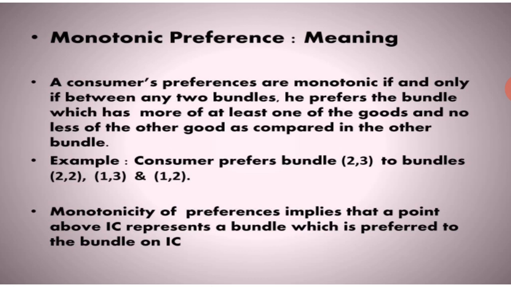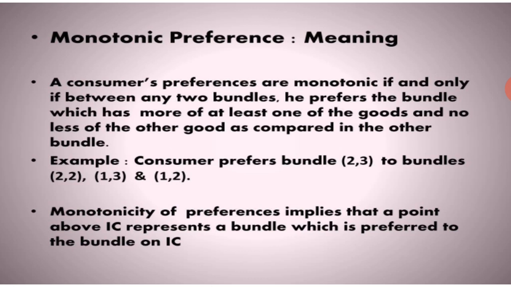So he will always choose (2,3), because (2,3) is the highest bundle available for the consumer. Add them up: 3 plus 2 is 5, 2 plus 2 is 4, 3 plus 1 is 4, 2 plus 1 is 3. So obviously he is going to choose the one available at a higher quantity, that is (2,3).